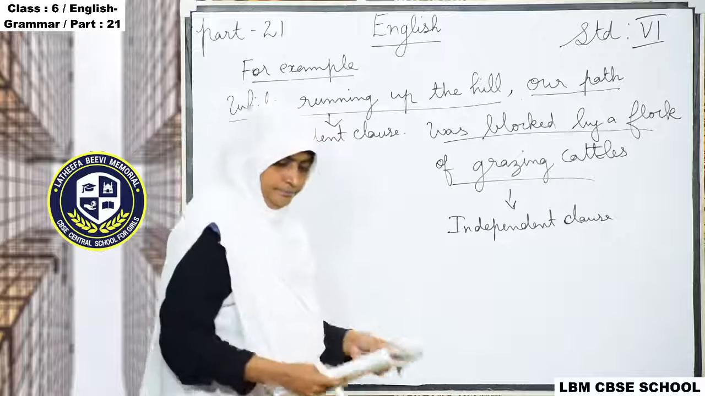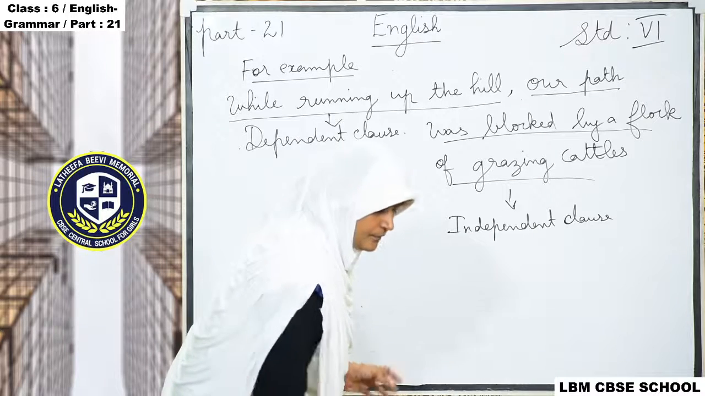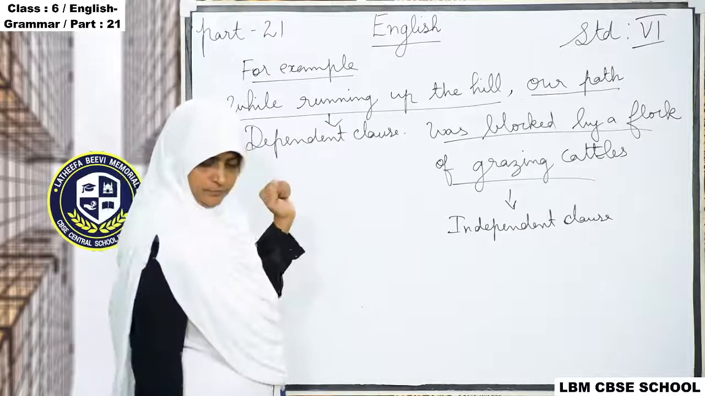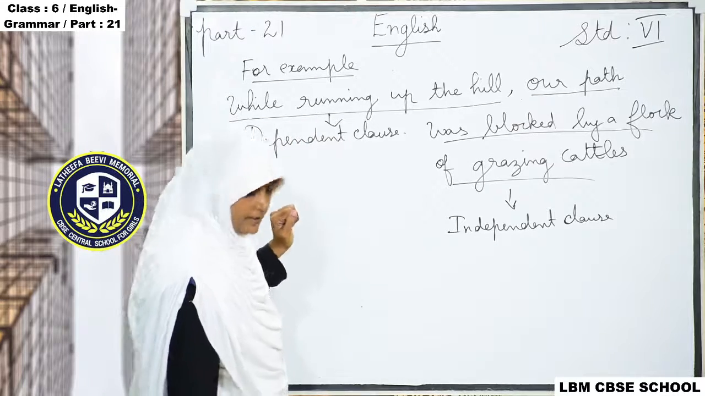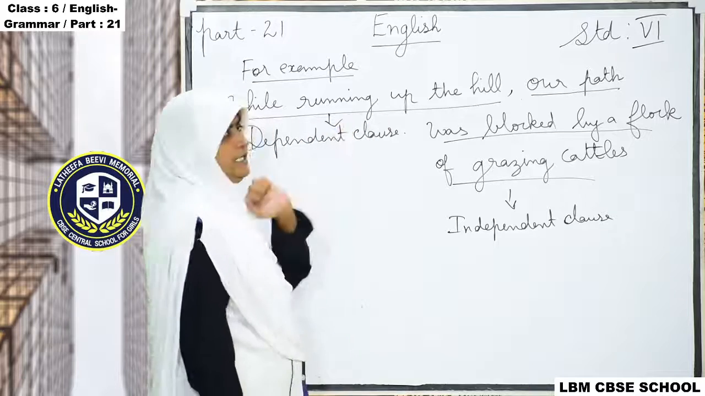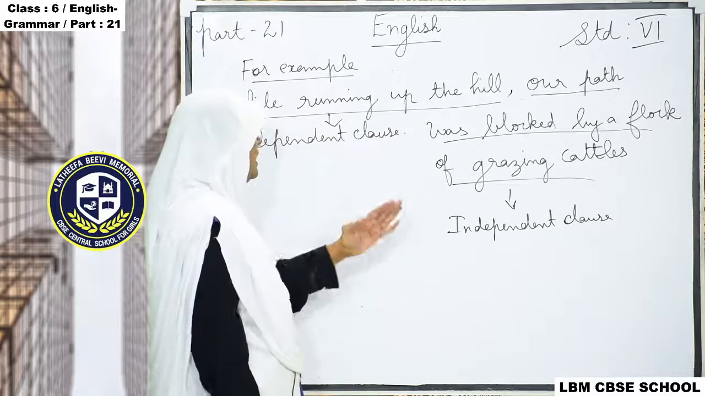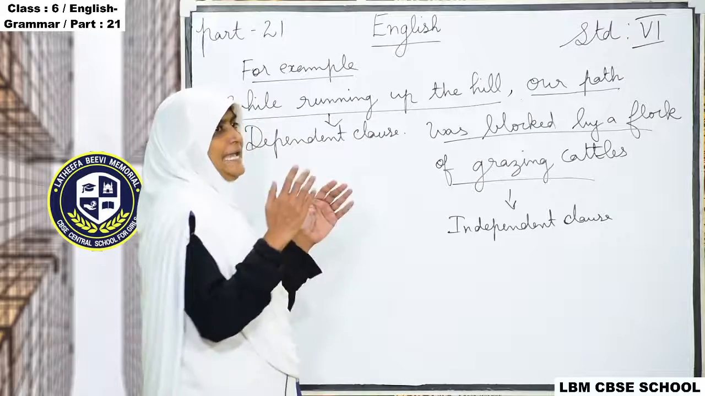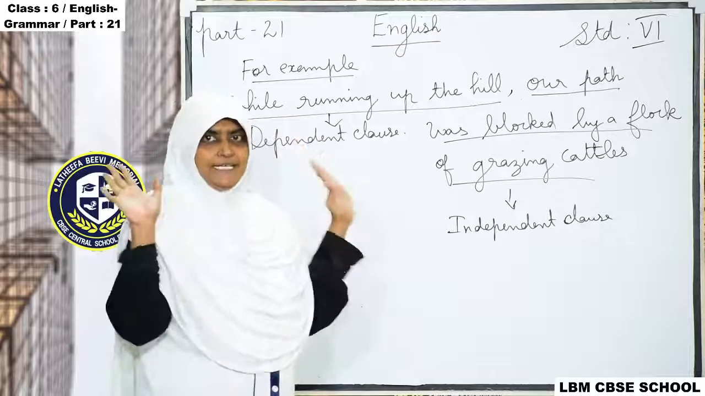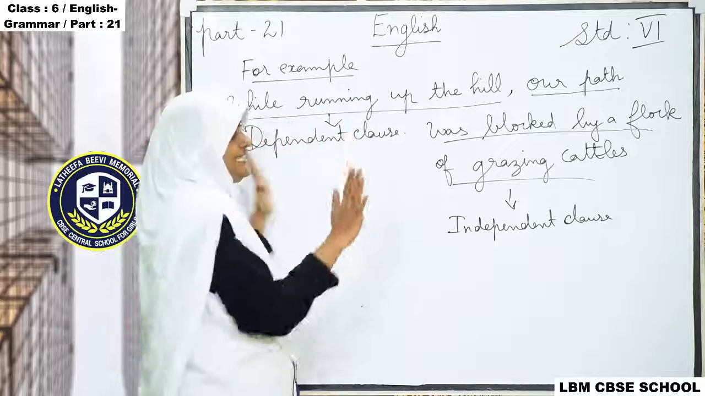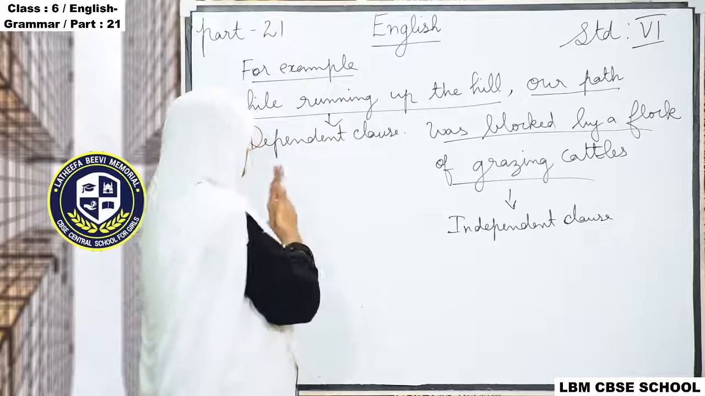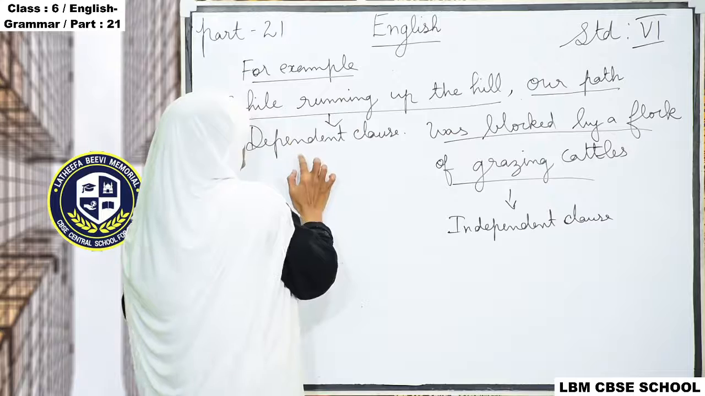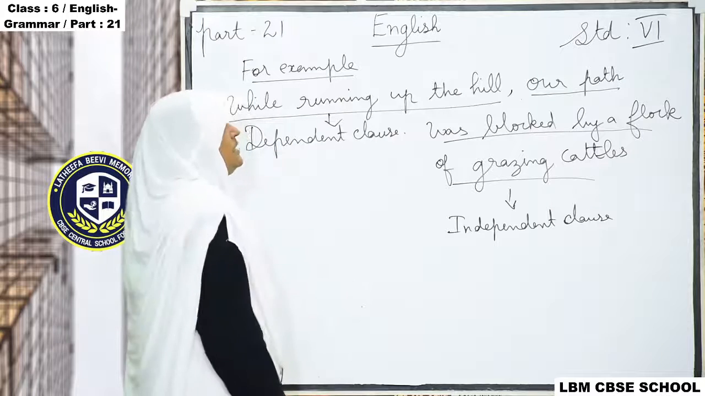So here two sentences are there. That is, while running up the hill, our path was blocked by a flock of grazing cattle. This whole thing is one sentence. Now this part is coming in the beginning. This is the dependent clause.